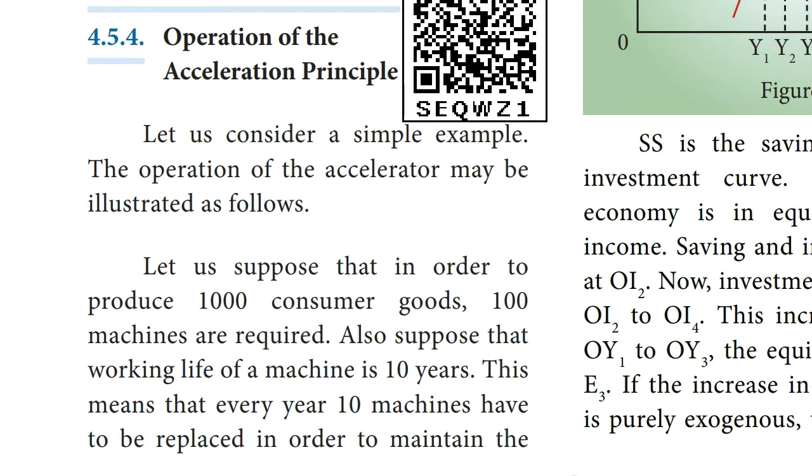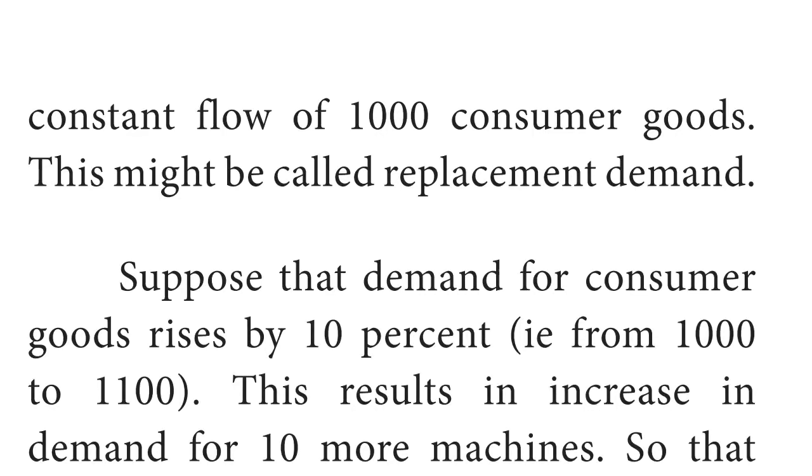Next, operations of the accelerator principle. Let us consider a simple example. The operations of the accelerator may be illustrated as follows. Let us suppose that in order to produce 1000 consumer goods, 100 machines are required. Also suppose that the working life of a machine is 10 years. This means that every year 10 machines have to be replaced in order to maintain the constant flow of 1000 consumer goods. This might be called replacement demand.